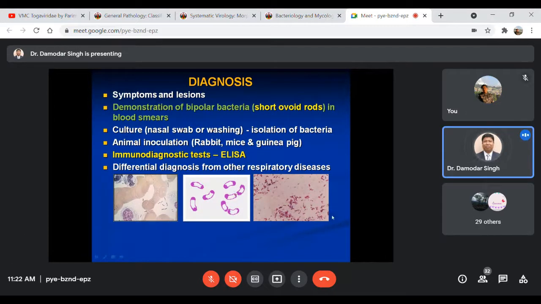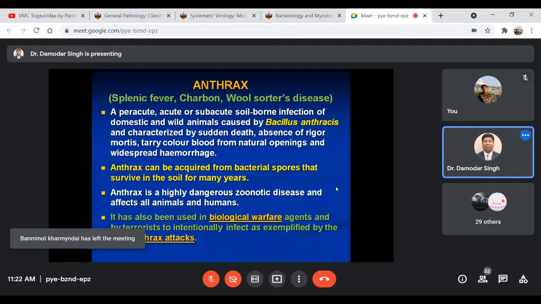Differential diagnosis for this disease should be done from other respiratory diseases, because some diseases may have similar clinical signs and symptoms. Even some lesions may be similar. So that's why you have to go for differential diagnosis.